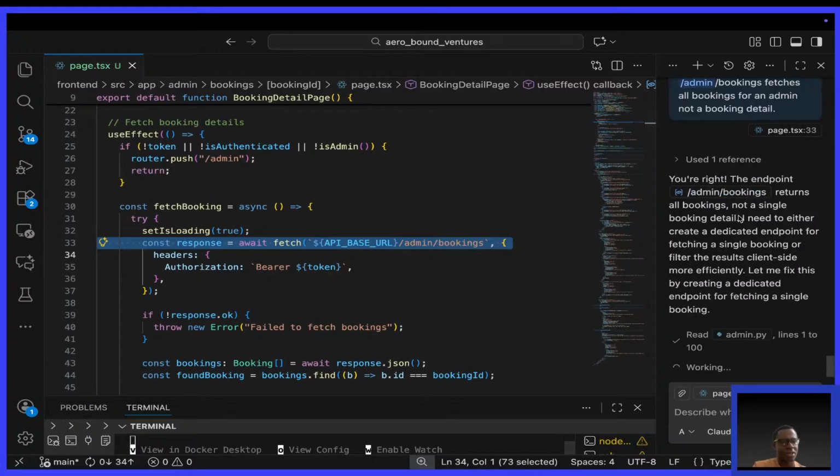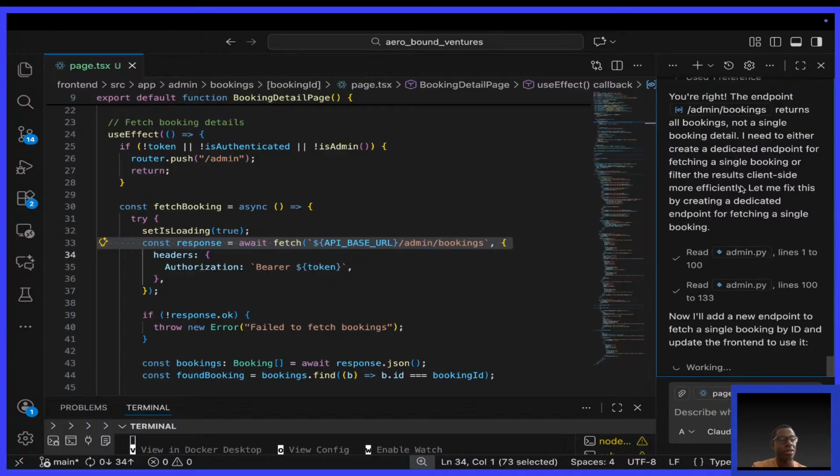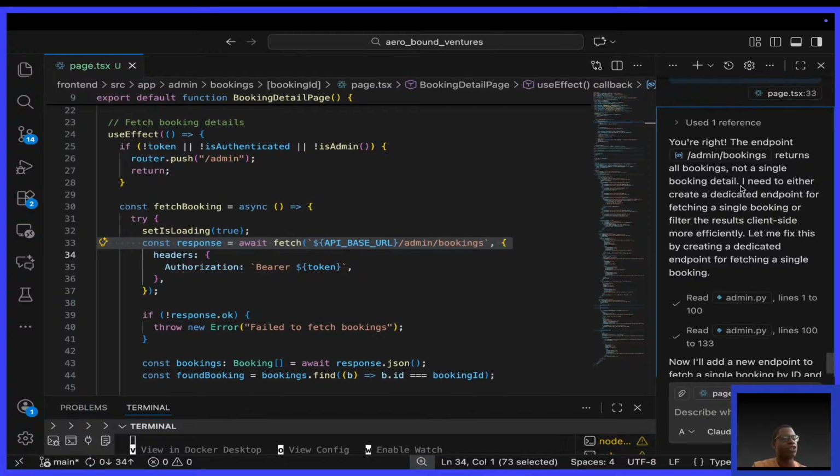Return the single. You are right. The endpoint returns all bookings, not a single booking detail. You see, this is proof that you yourself have to be a good software engineer. You have to take the time to learn to be a software engineer. If you don't take the time to learn, even AI can't help you.